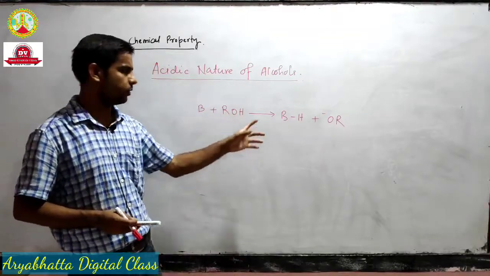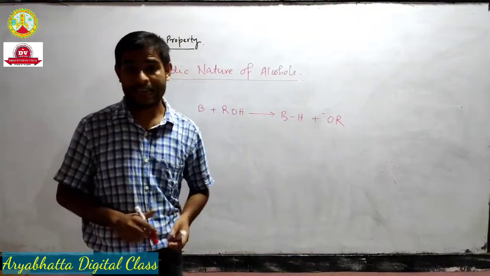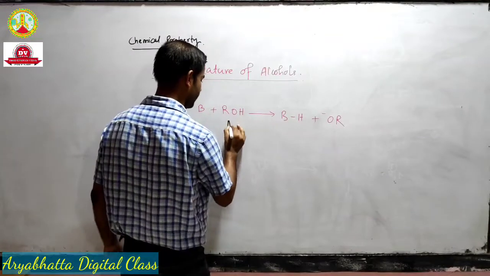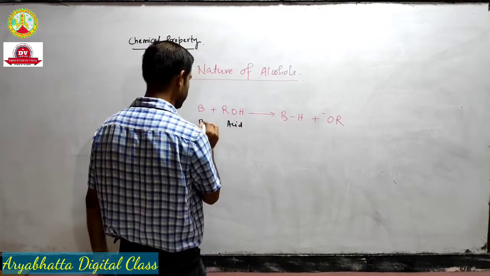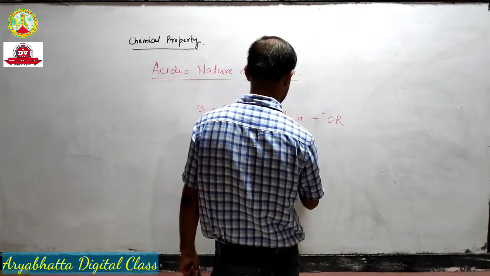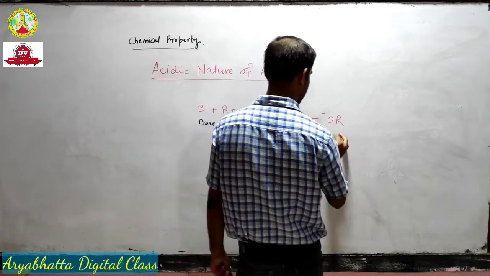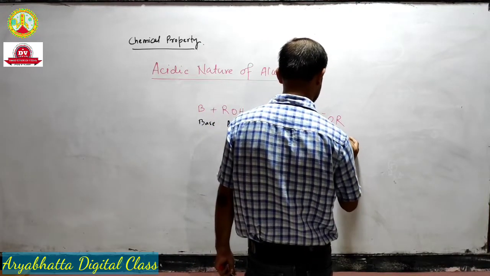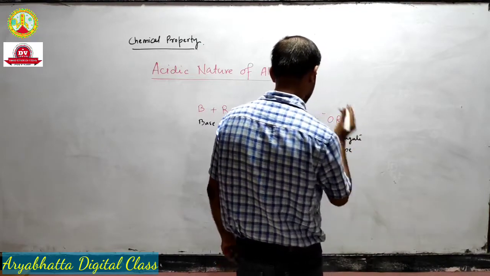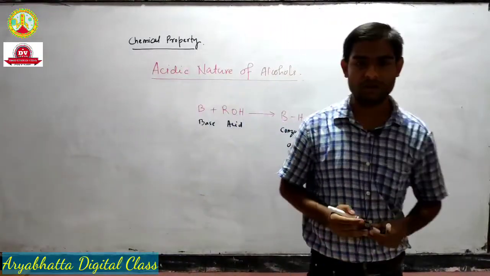It is a proton donor, so it acts as an acid and we get an alkoxide ion. Since this is the acid, this is the base, so this will be the conjugate acid and this will be the conjugate base.